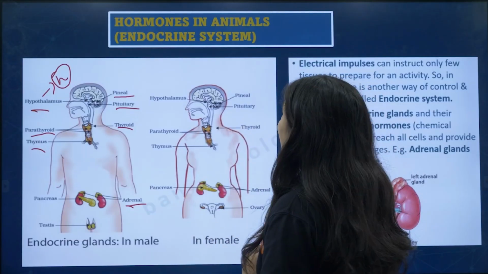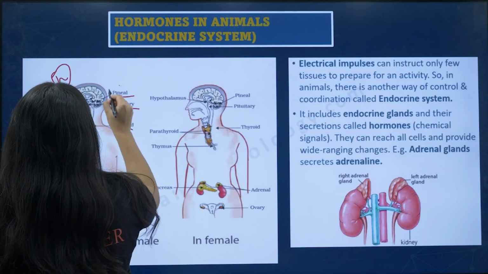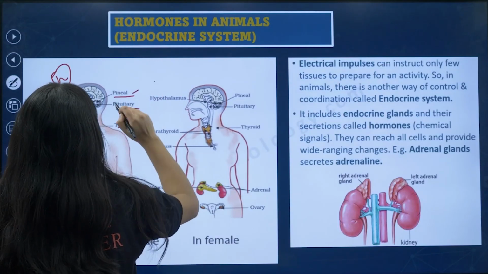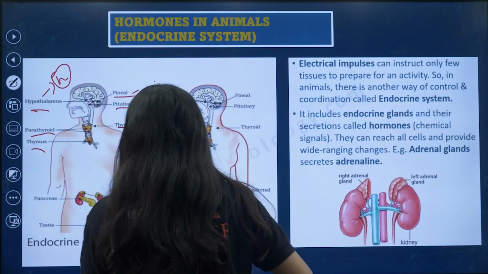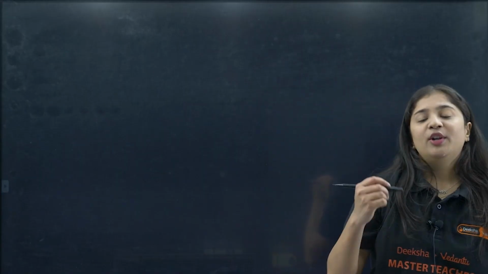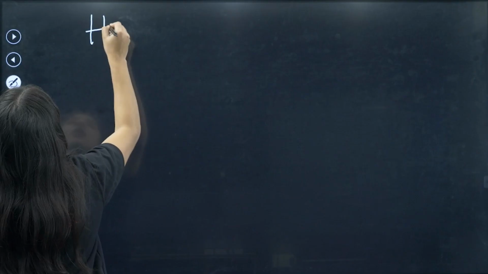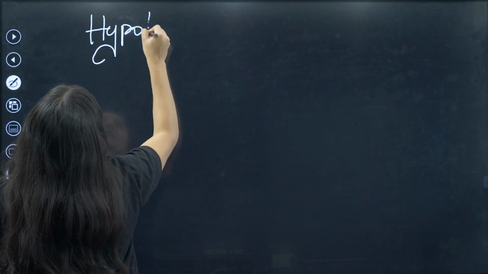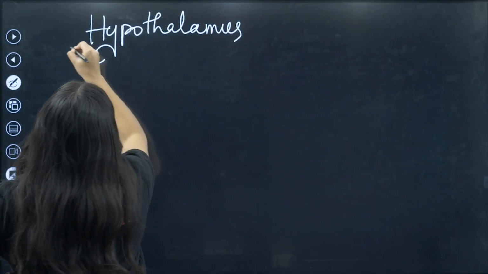We will be studying in detail, one by one, how the pineal, pituitary, thyroid, parathyroid, thymus and pancreas release hormones. Now we are going to study the endocrine glands one by one. So the first part is the hypothalamus.